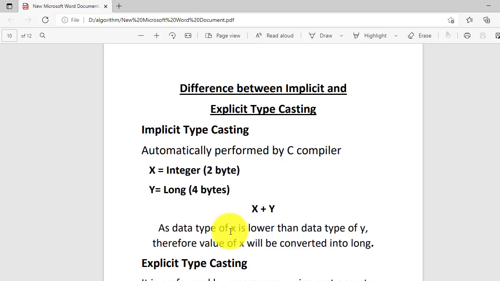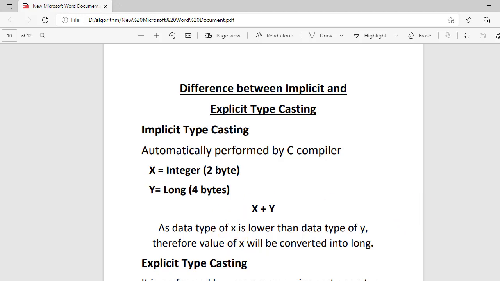So the x value will be changed into the long data type. This is implicit typecasting. A programmer is not required to do it on his own. The compiler will automatically do this. So this is implicit typecasting, and here it is automatically done by the compiler.